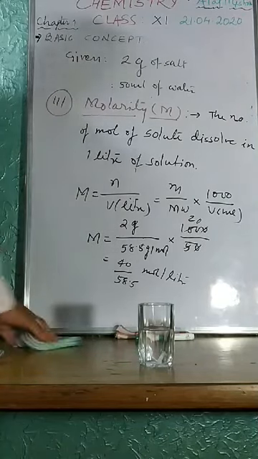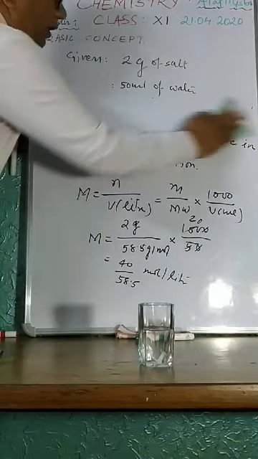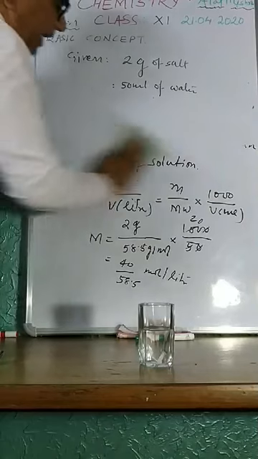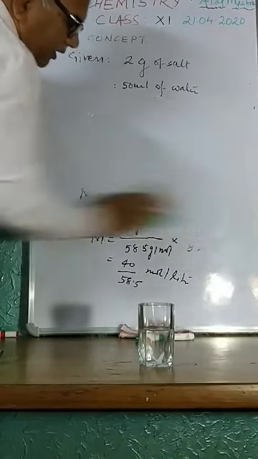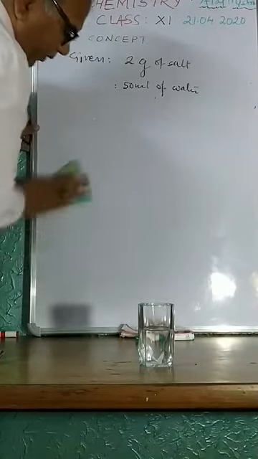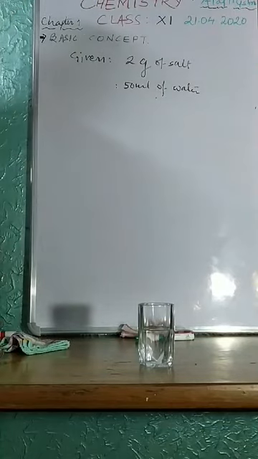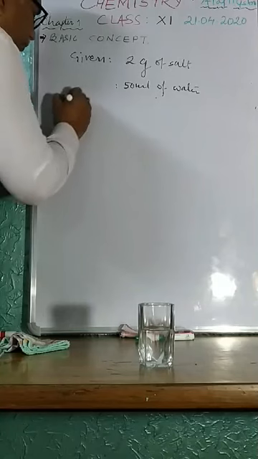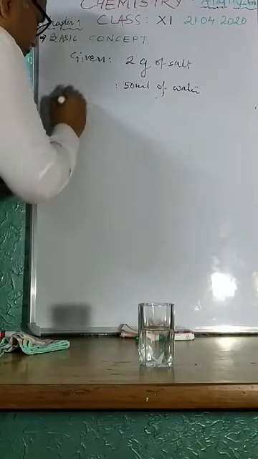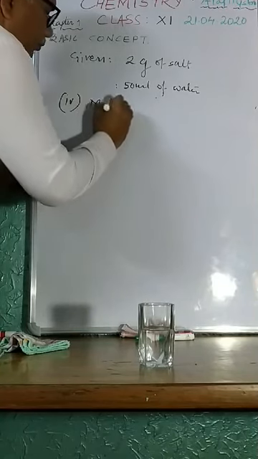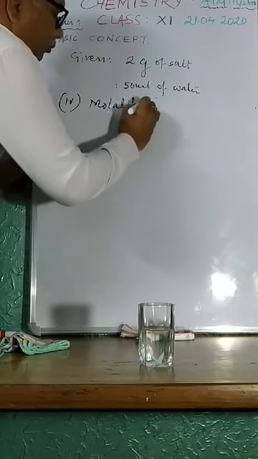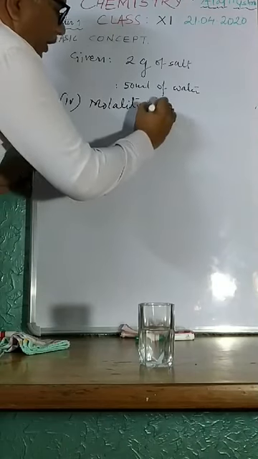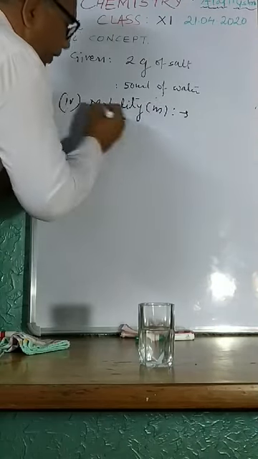So what is next? The next unit is molality. The fourth one, molality. It is expressed as small m.